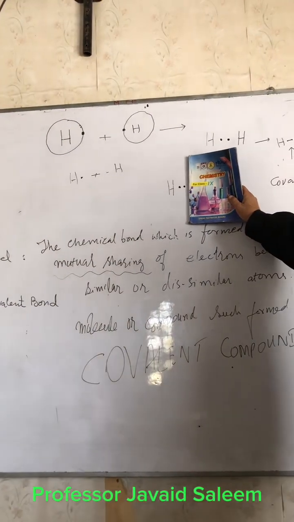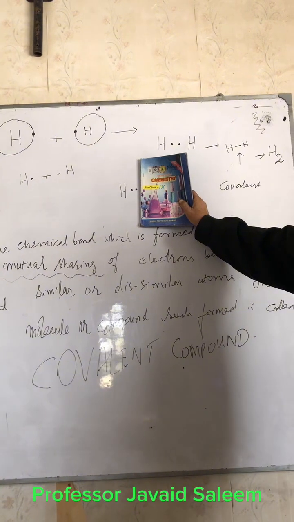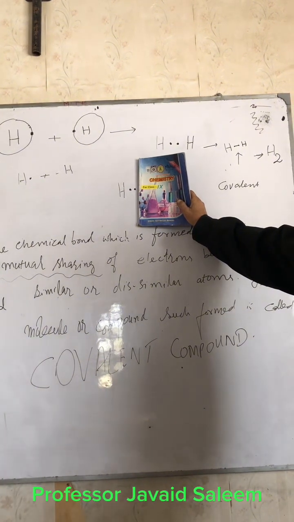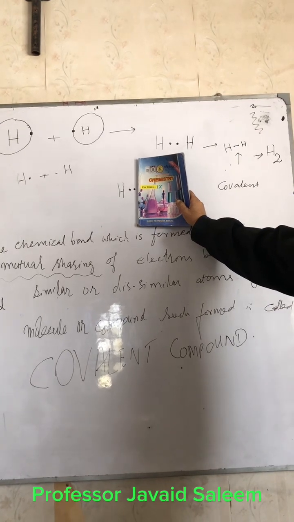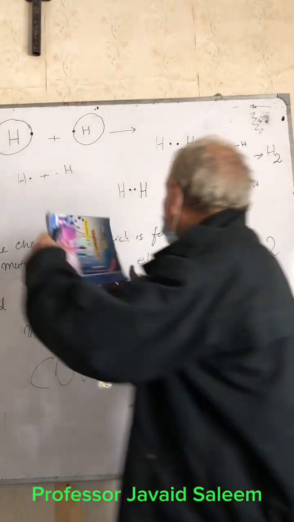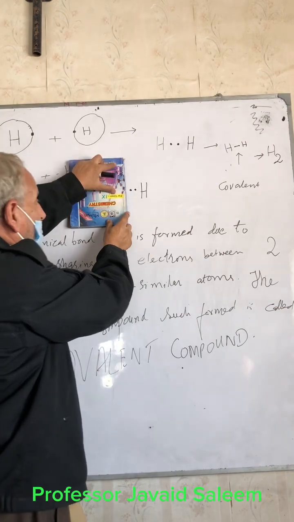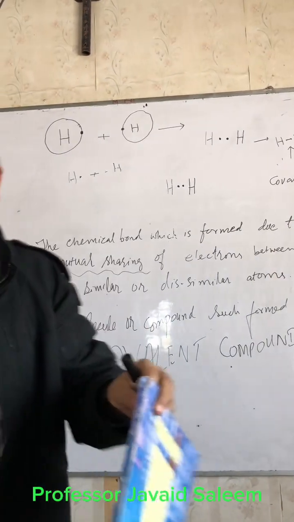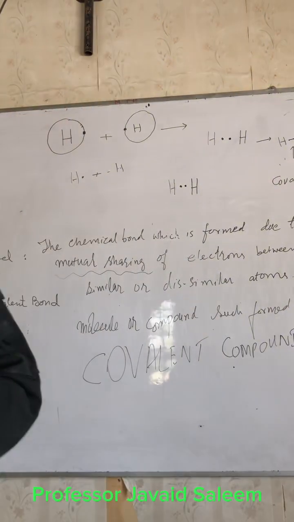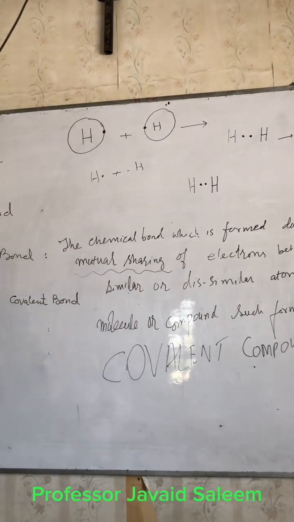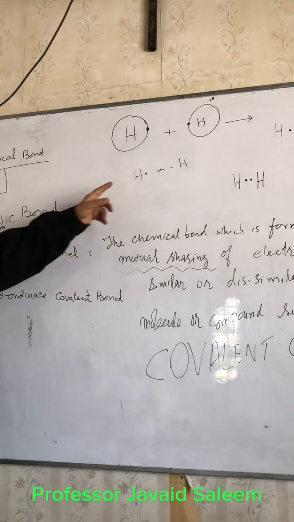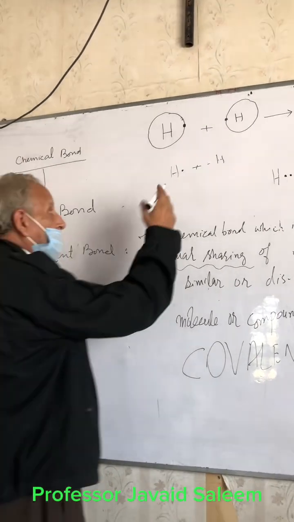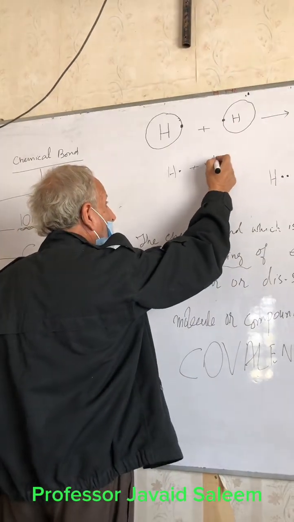Hydrogen has 2 electrons. So where has the second electron come from? From another hydrogen, by mutual sharing. And how did this electron come to this hydrogen? By mutual sharing. So this pair of electrons, we call it a shared pair. What was unshared before, these are the signs of being shared.